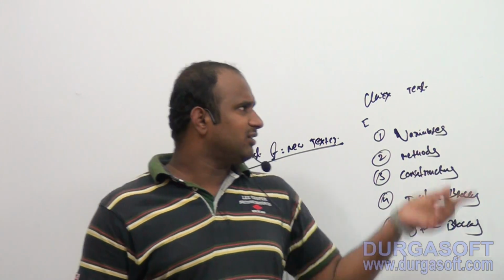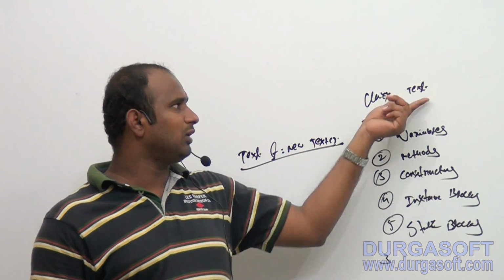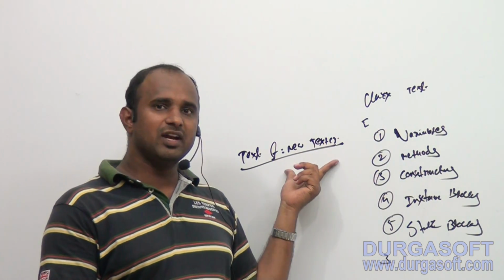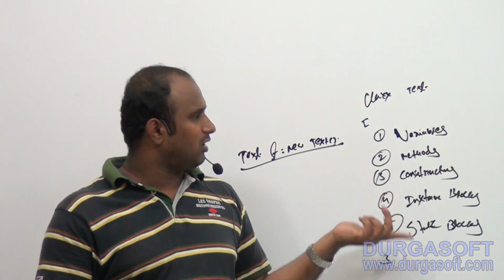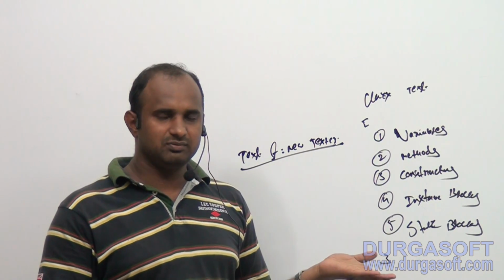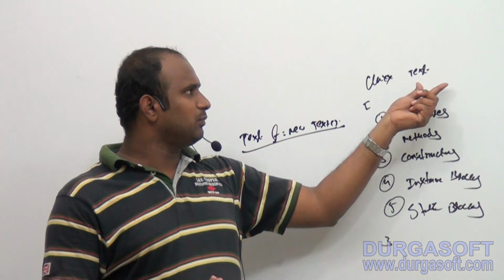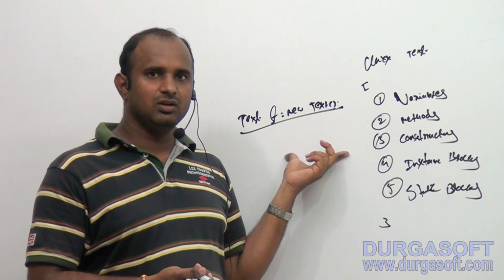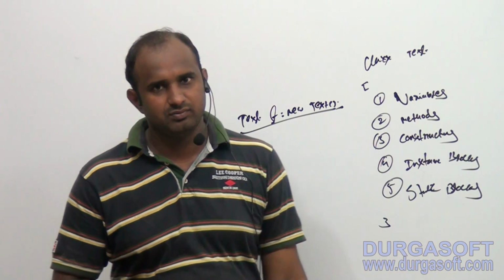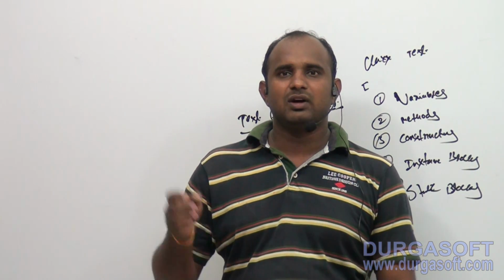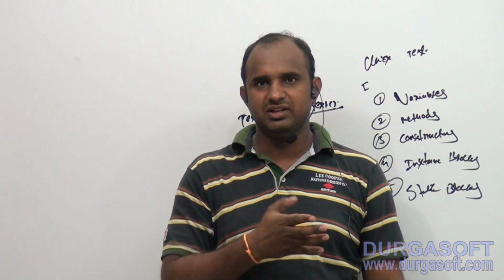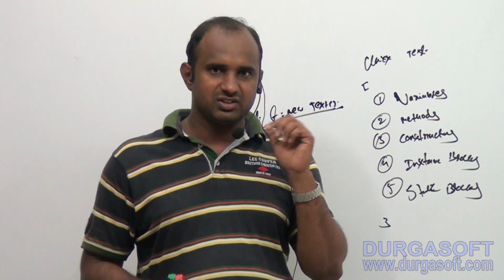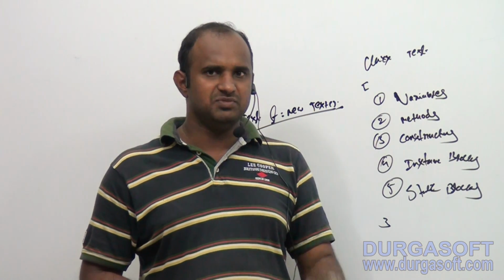Point number 2. Based on the class only we are creating objects. Tell me, without a class, is it possible to create an object or not? Obviously it is not possible. So class is a blueprint, it decides object creation. Without class, there is no object. That is point number 2.